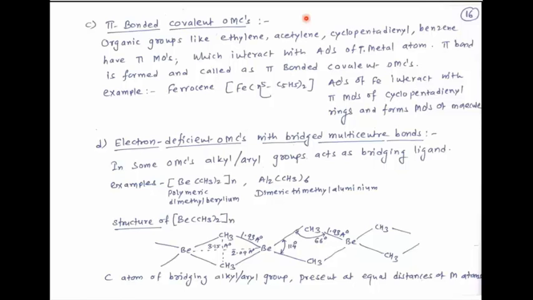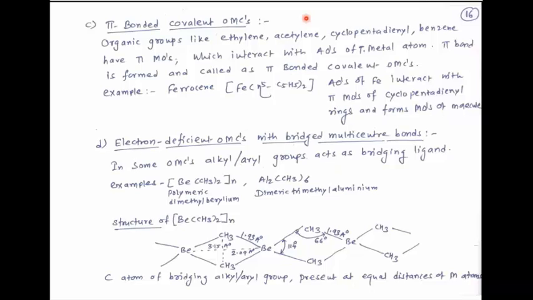These pi molecular orbitals interact with atomic orbitals of the transition metal atom, and there is formation of a pi bond. So these are called pi bonded covalent organometallic compounds.